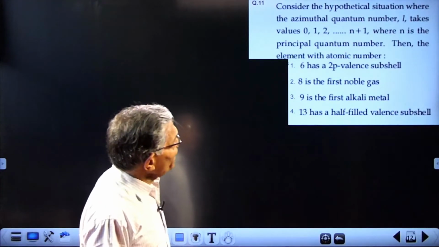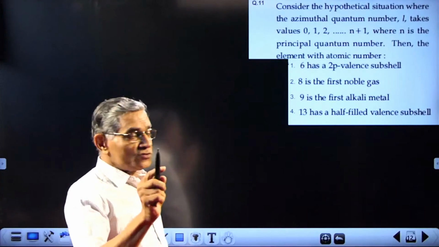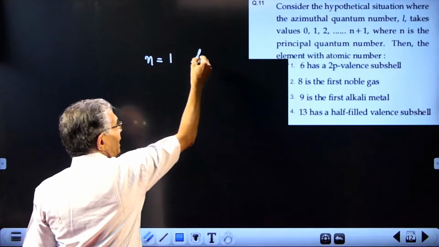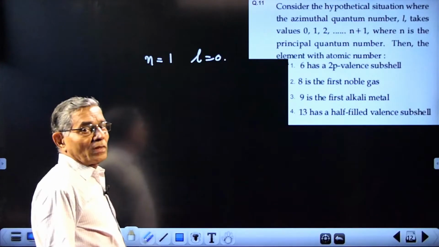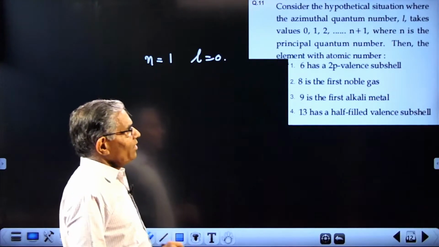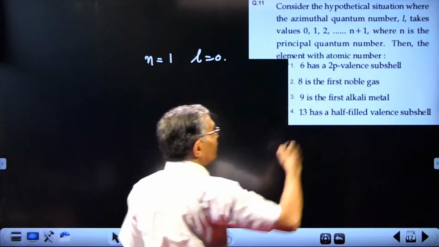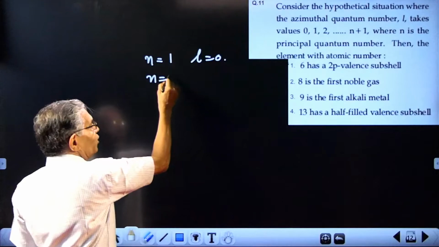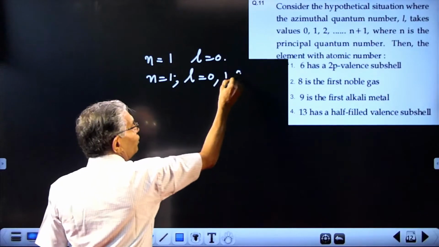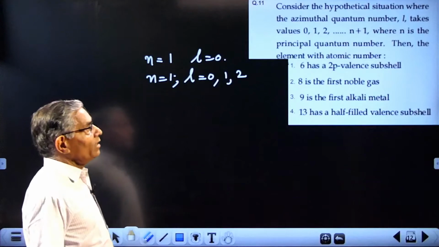Next question, consider a hypothetical situation, say a theoretical question. In atomic structure, you know already, when n equal to 1, normally l will be 0 only. But hypothetically, what is taken is, if n equal to 1, l can be 0, 1 up to n plus 1. For this case of n equal to 1, in this problem, it is given l can be 0, 1 or 2, n plus 1, 1 plus 1, 2. There are 3 subsidiary quantum numbers.